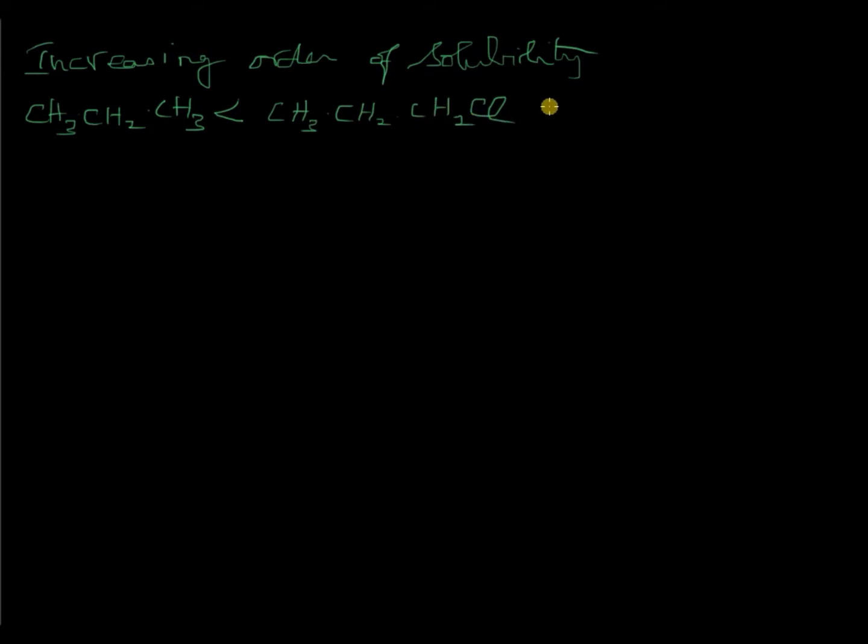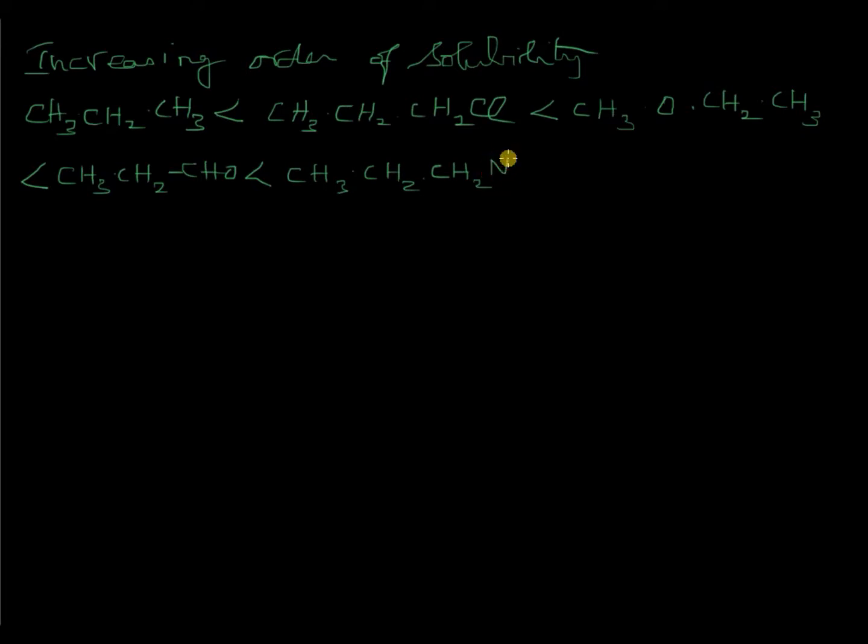You have the alkyl halide, then the ether, then you have the aldehyde, then amine, alcohol, finally the acid.